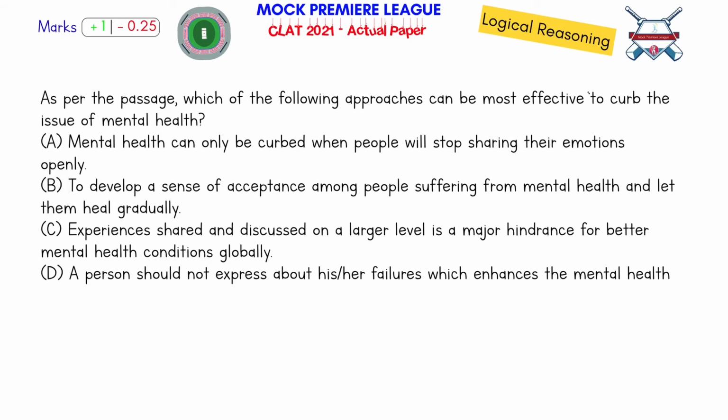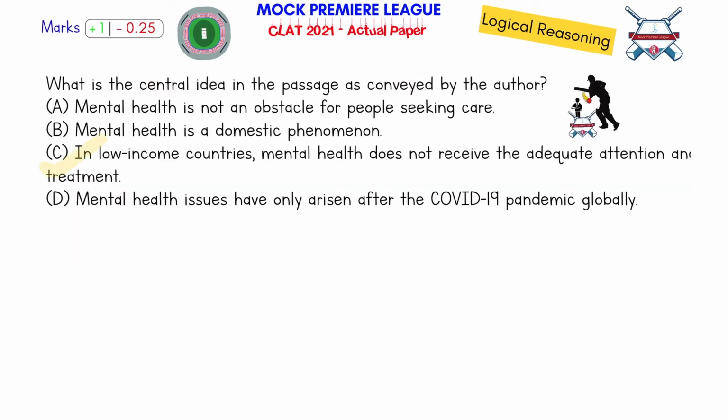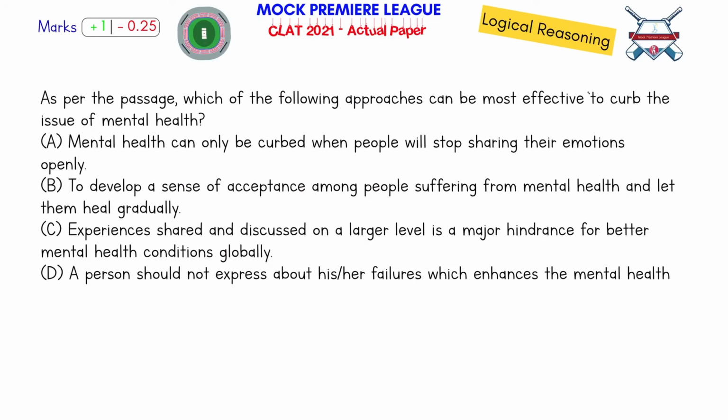As per the passage, which of the following approaches can be most effective to curb the issue of mental health? Okay, so how do you curb the issue of mental health? Let's see what the answer is. "Mental health can only be curbed when people stop sharing their emotions." No. He is in fact telling that they should be welcomed and listened to. Okay, so he is asking people to speak about it. So this is actually the opposite of that.